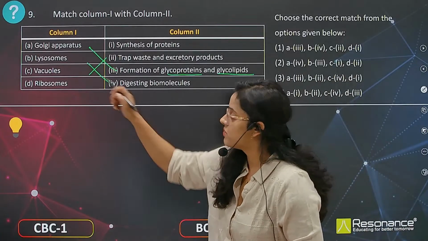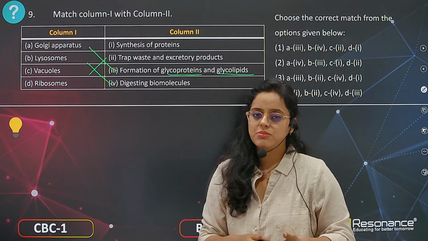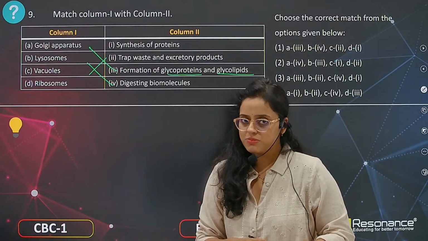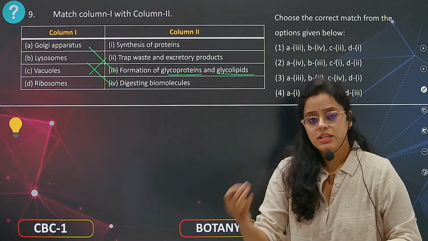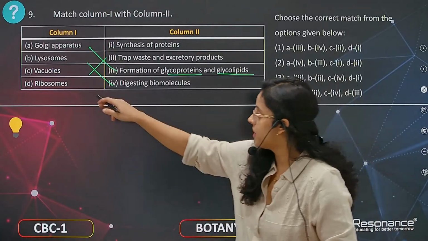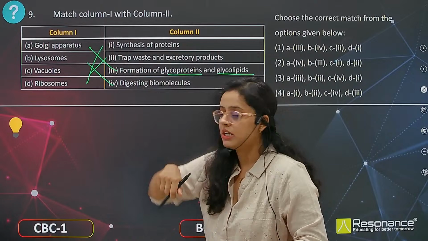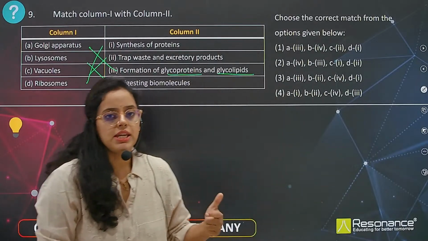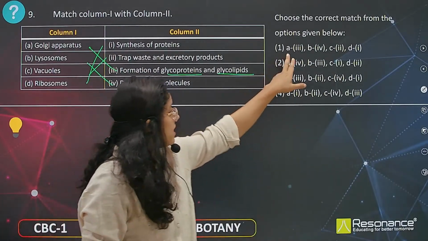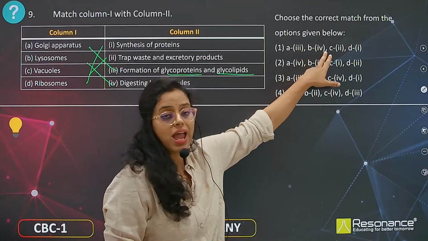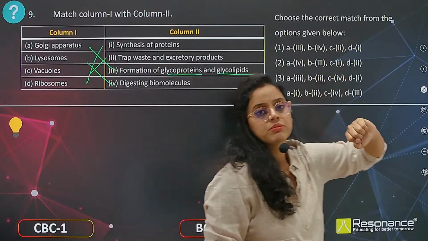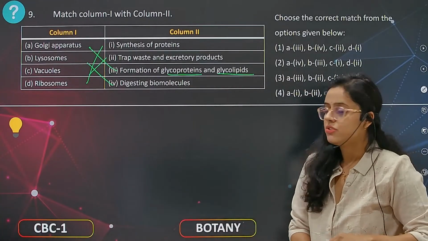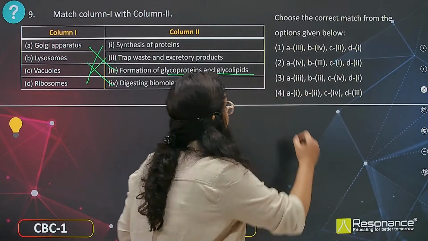The ribosomes are present on rough endoplasmic reticulum, and they are also present freely in the cytoplasm of the cell, and they are mainly involved in protein synthesis. So A is 3, B is 4, C is 2 and D is 1. So the answer is going to be the first one.